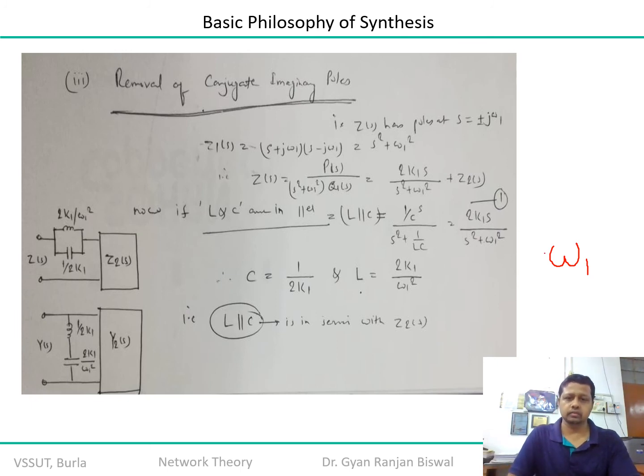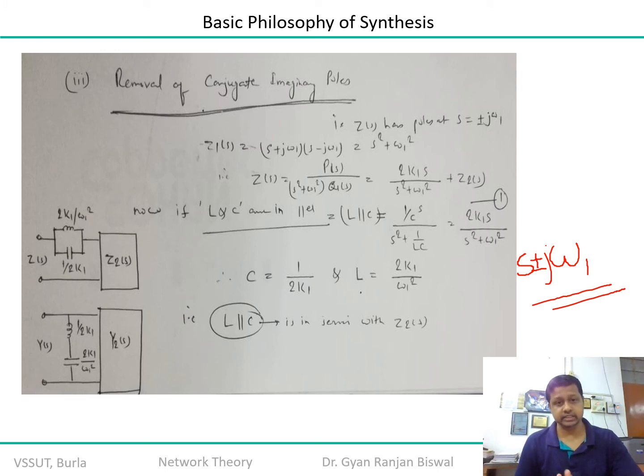So what exactly do you want? Actually, the complex conjugate is the sum and negative, the sum and difference of s. So s plus minus j omega 1 is a complex conjugate pair of the poles. Or in other words, s square plus omega 1 square.